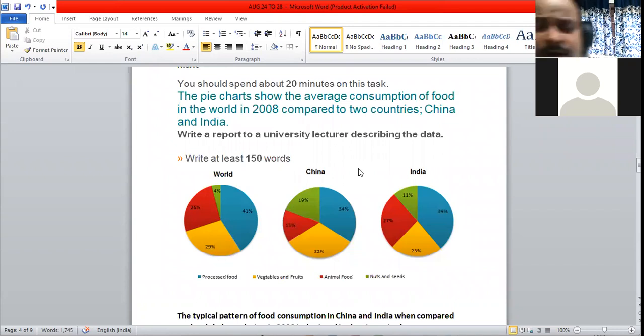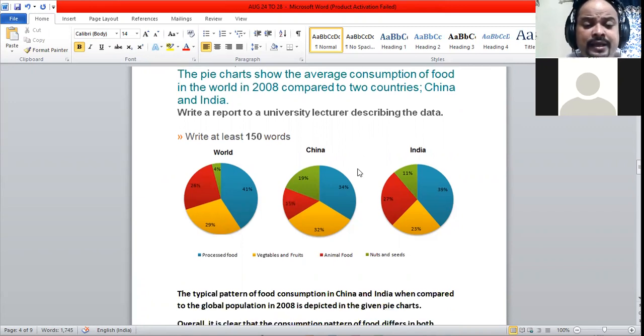Hi everyone, today we are going to discuss pie charts. We have three pictures here. That is the pattern of consumption, the average food consumption of the world in 2008, what type of foods they ate. One side is compared to the food pattern, the style of eating food in India and China.